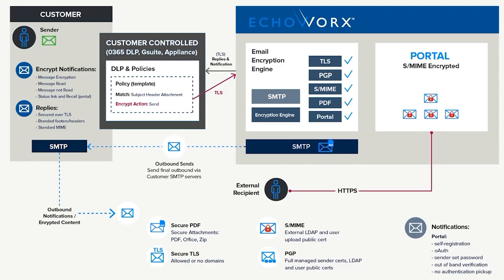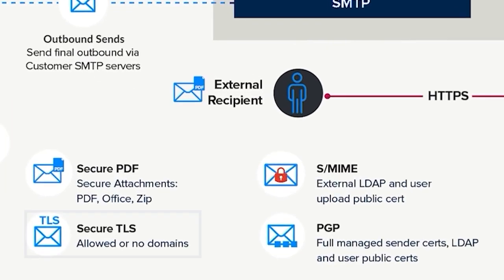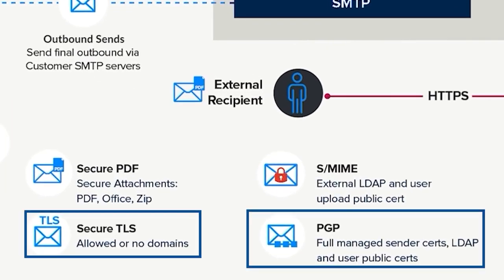After that, if we take a look at the next stage, the messages are staged for outbound. They're sent outbound through your customer's SMTP server and then delivered to the recipient. So TLS messages, PGP, and full message encryption such as PDF or attachment are all directly delivered. That means as a customer, you see all the outbound communications in your normal journaling and archiving. So you have full visibility and transparency in terms of what's being delivered.